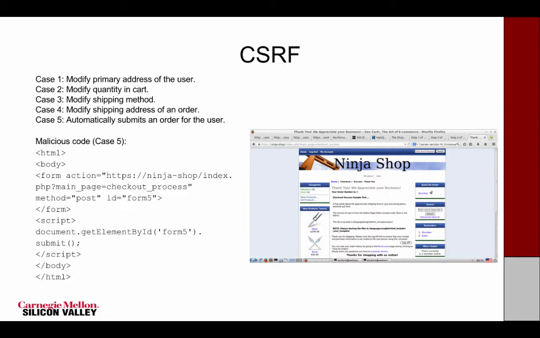So the fifth attack that we found was CSRF, quite a few of them. First, we could modify the primary address of the user, we could modify the shipping address, and we could carry out an end-to-end transaction. So the remediation for this would be to check the referrer or have an HMAC of the session token, which could be a hidden input field in a form.